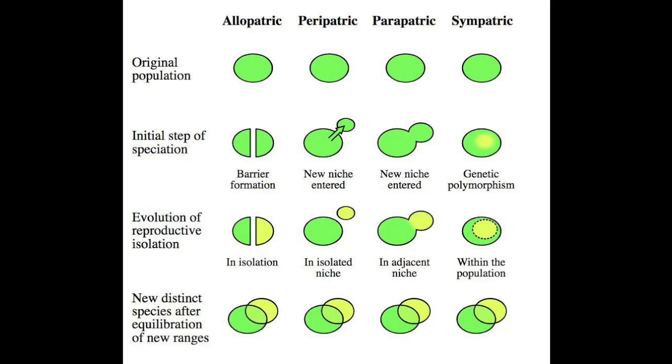As a final note, I wanted to include that while I only discussed allopatric and sympatric speciation in this video, there's really a spectrum of ways that speciation can occur. This includes peripatric speciation and parapatric speciation, which are beyond the scope of this video.